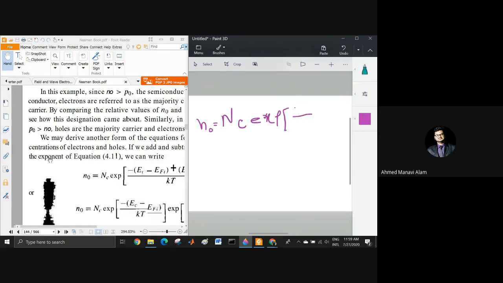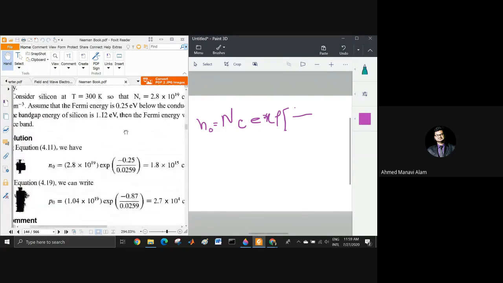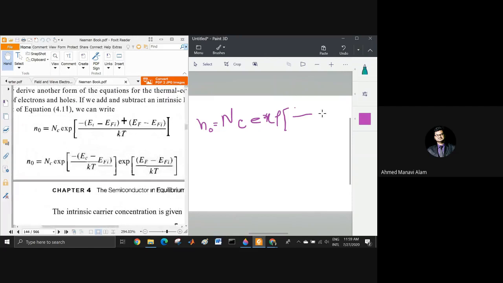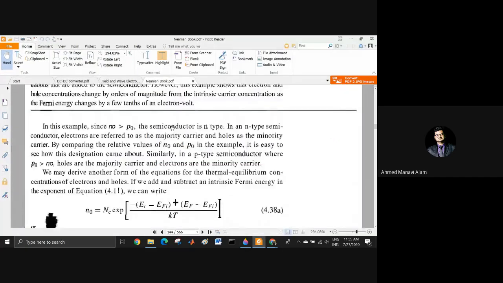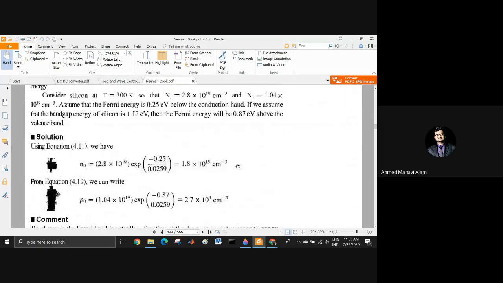ec. এটা এক্সপ্রেশনটা কি ছিল? ec minus ef ছিল তো না? হ্যাঁ, ec minus ef, ec minus ef divided by kt. Which expression have I written here? I have written this expression, an expression that links ec minus ef by kt.